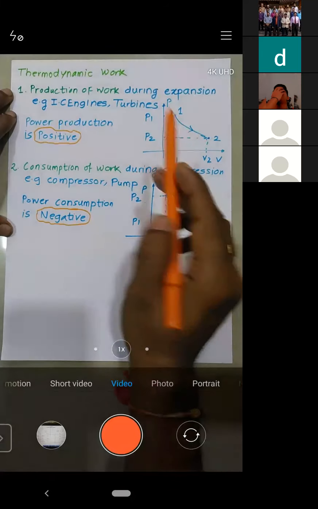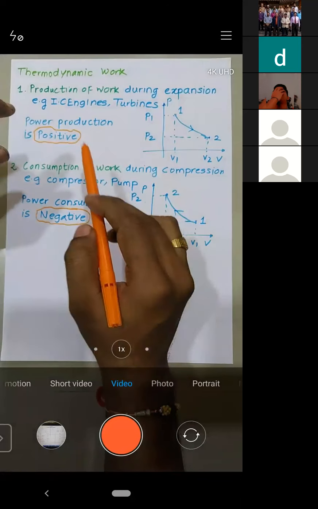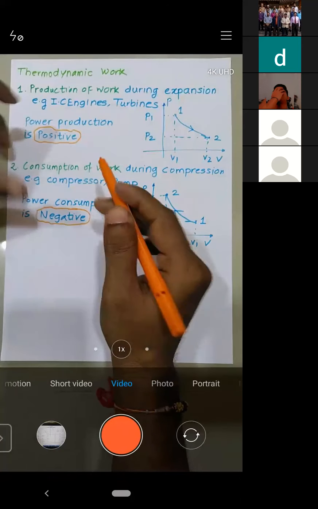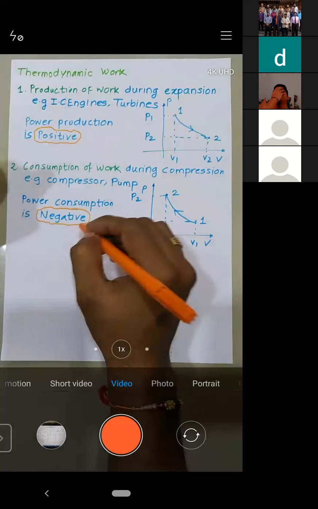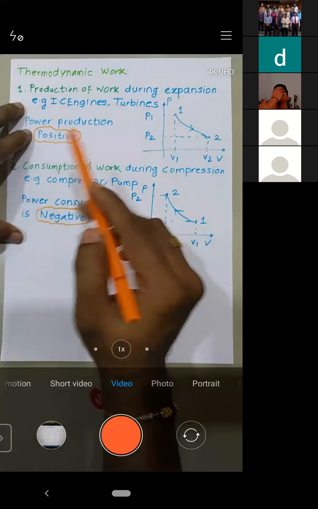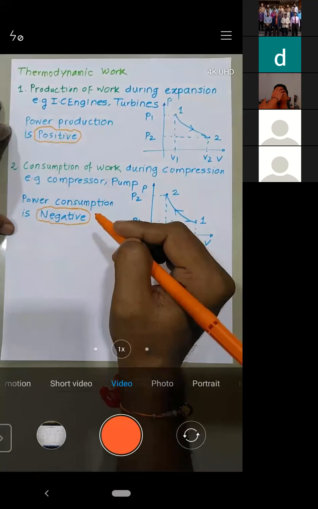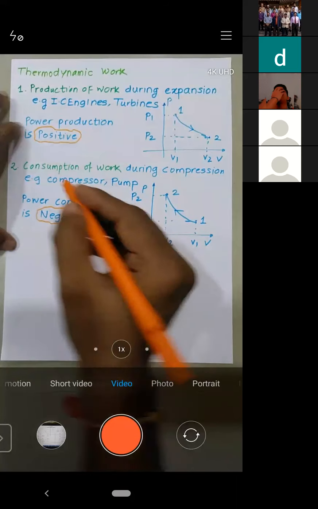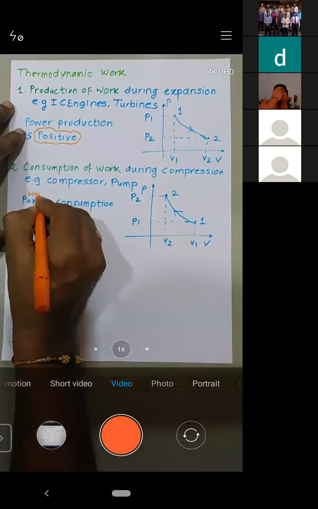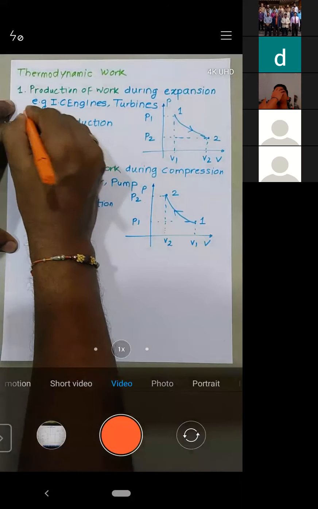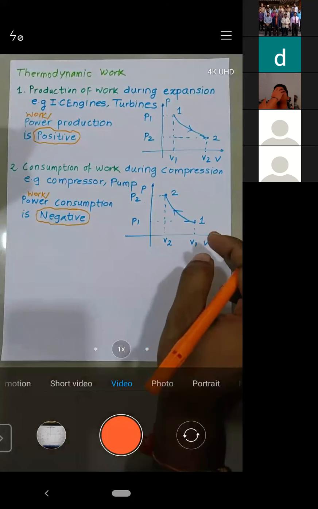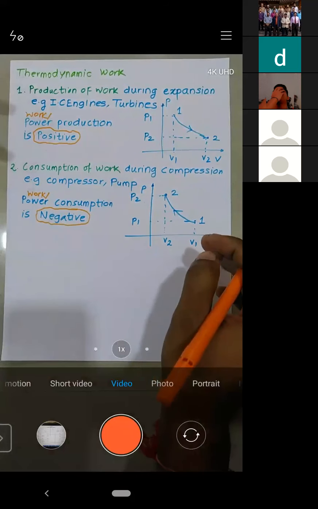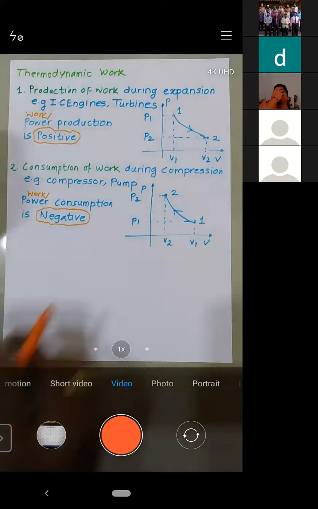Whenever power is produced, it is to be taken as positive. Whenever work or power is consumed, it is to be taken as negative. I'll just write down work or power: whenever work or power is produced, it is positive; whenever it is consumed, it is negative. Is it okay?